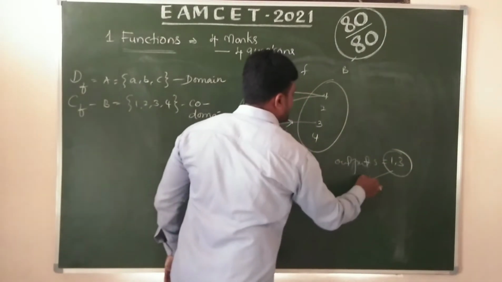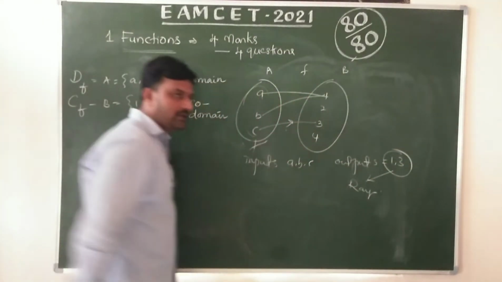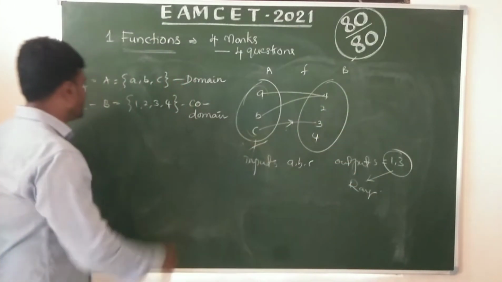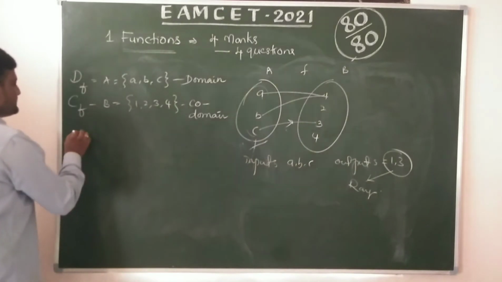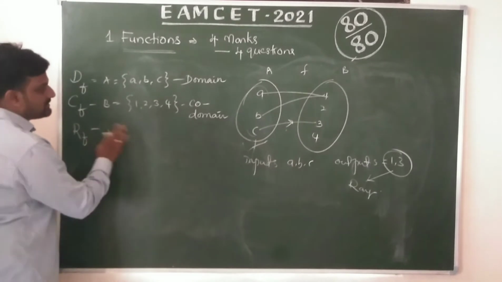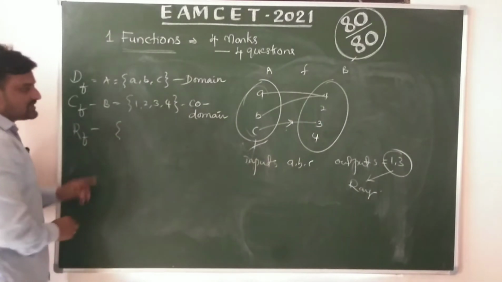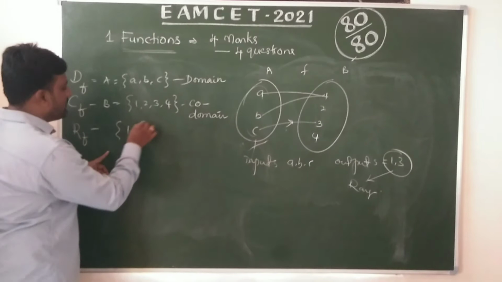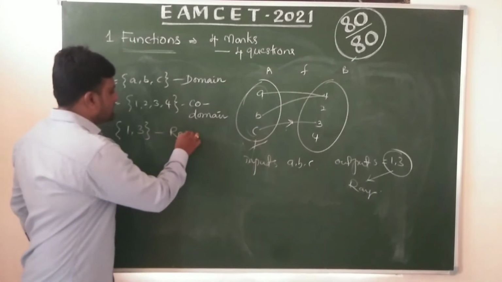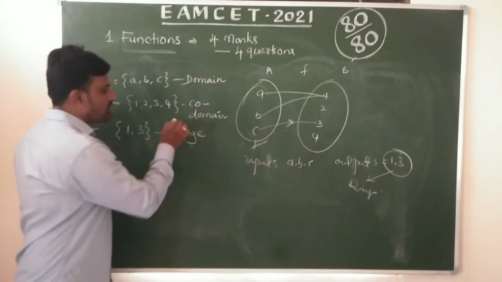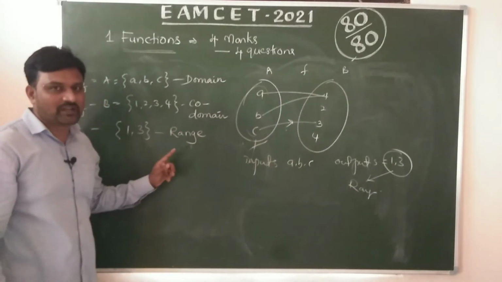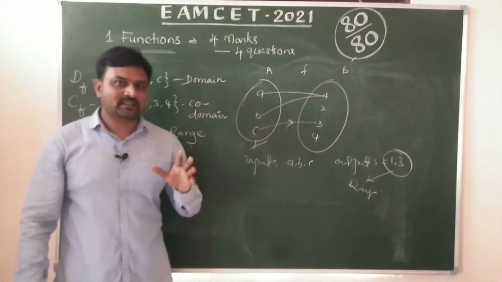These are nothing but the range. 2 and 4 are not outputs; these are empty. The range is denoted like this, and it is 1, 3, because these are the outputs. So these are the range of the function. Domain, codomain, range. I hope you understand.